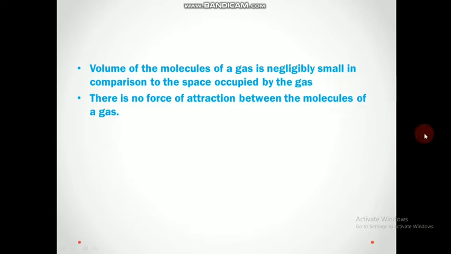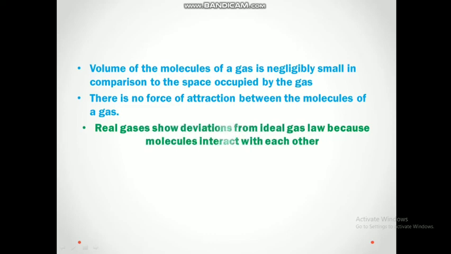In both these points, what are we actually concerned about? In both, we are concerned about the interaction between the molecules, right? So volume and the force of attraction tell us how much the gas molecules interact with each other. Real gases show deviation from the ideal gas law because molecules interact with each other.